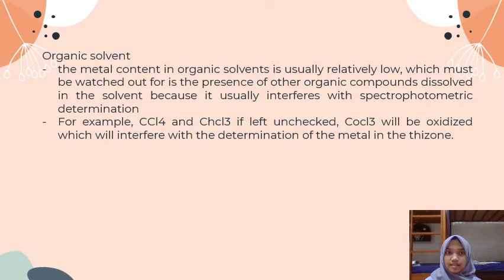Organic solvent. The metal content in organic solvent is usually relatively low. What must be watched out for is the presence of other organic compounds dissolved in the solvent, because it usually interferes with spectrophotometric determination. For example, tetrachloromethane and trichloromethane, if left unchecked, will be oxidized, which will interfere with the determination of the metal in the reagent.